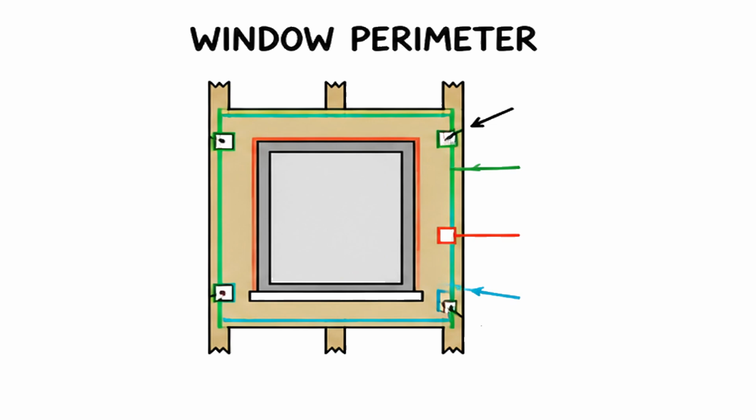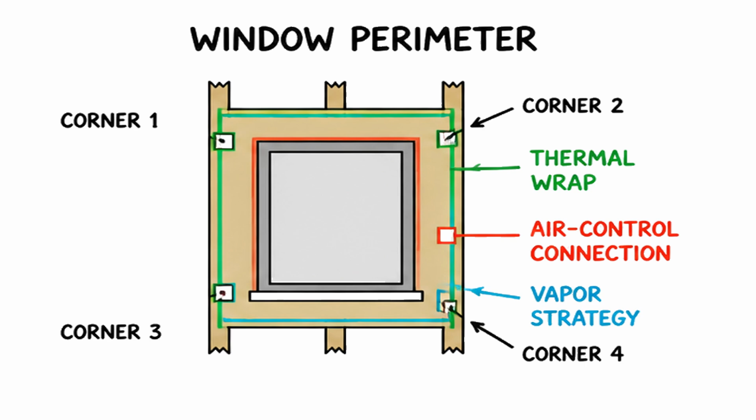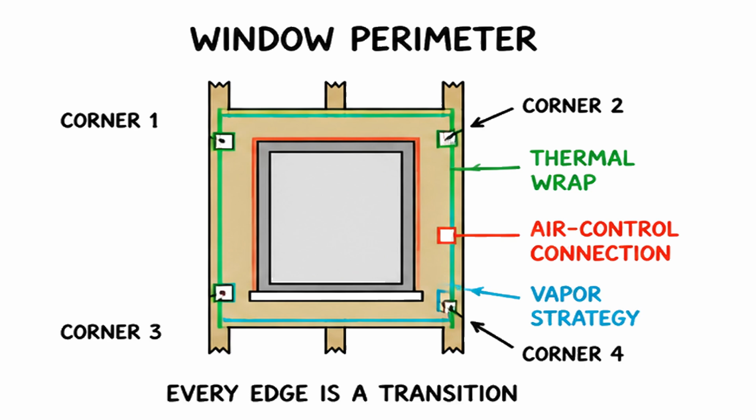Window perimeter transitions matter. The air control layer must connect to the window frame. The thermal layer must wrap the opening. The vapor strategy must remain consistent. Every edge is a transition.